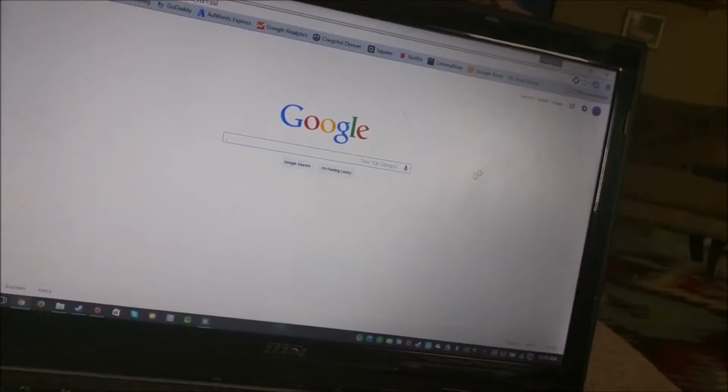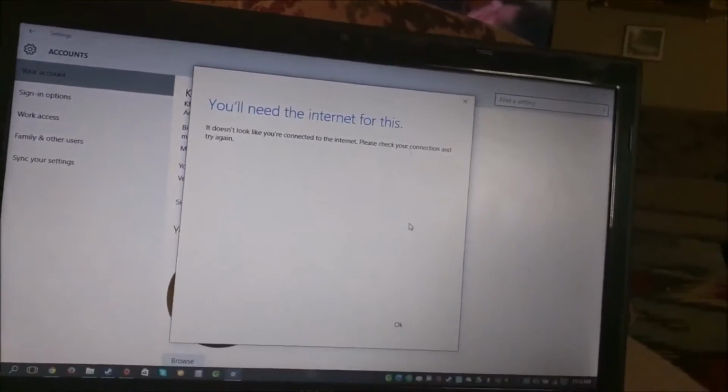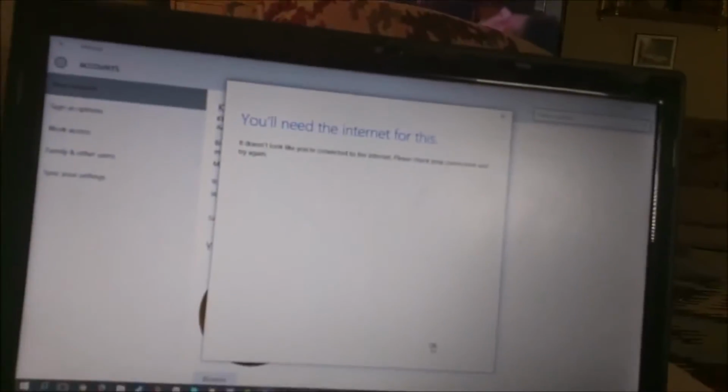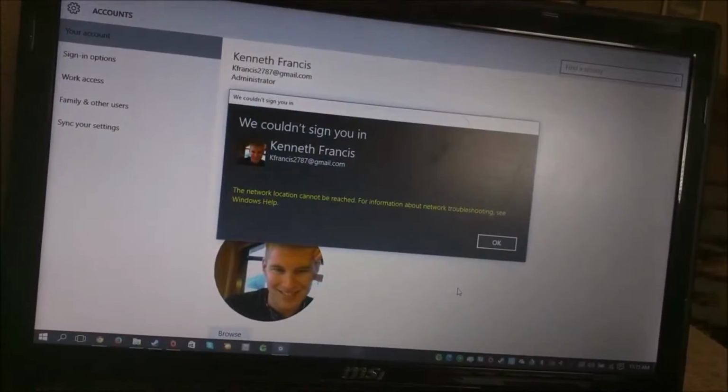This is basically typical for Microsoft, essentially. They're putting out products that are not ready, they're half-baked. This error message, it's not even correct. It's telling me that I'm not connected to the internet, and I clearly am.